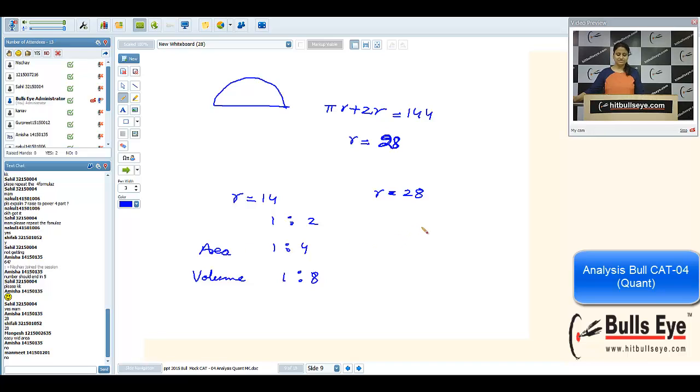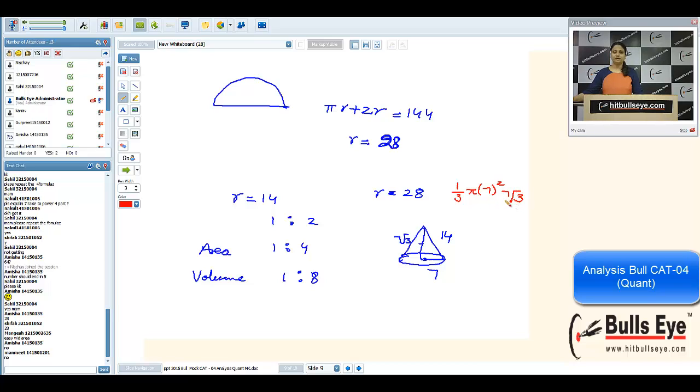In the earlier semicircle, that was our smaller semicircle, this was 14, this was 7, this was 7 root 3, and we can calculate the volume or area for this. I'm considering volume. What is the volume formula for a cone? 1/3 pi r square h. So it will be 1/3 pi r square h.